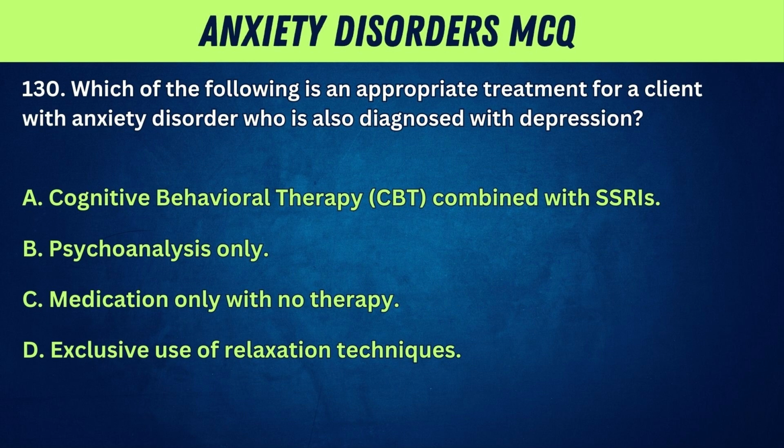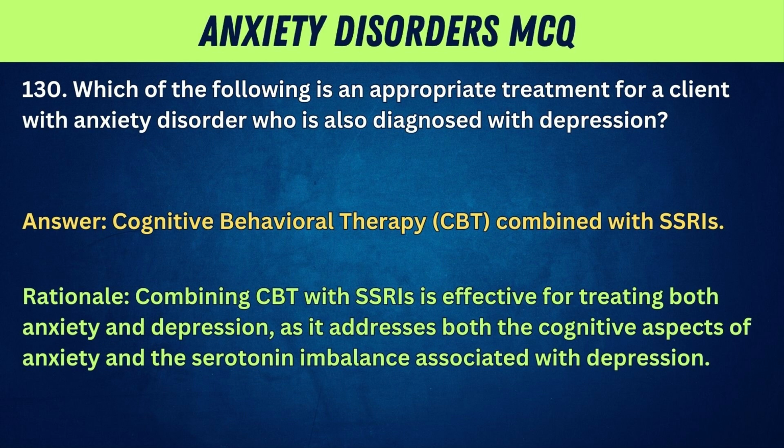130. Which of the following is an appropriate treatment for a client with anxiety disorder who is also diagnosed with depression? A. Cognitive behavioral therapy (CBT) combined with SSRIs. B. Psychoanalysis only. C. Medication only with no therapy. D. Exclusive use of relaxation techniques. Answer: cognitive behavioral therapy (CBT) combined with SSRIs. Rationale: combining CBT with SSRIs is effective for treating both anxiety and depression, as it addresses both the cognitive aspects of anxiety and the serotonin imbalance associated with depression.